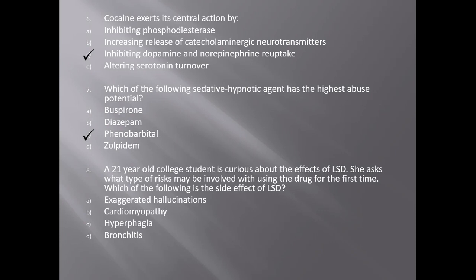And the answer is A. Exaggerated hallucinations, sometimes known as bad trips, may occur even in first-time users. These hallucinations can lead to extreme panic, which has caused individuals to react in a manner very uncharacteristic of their typical behavior.